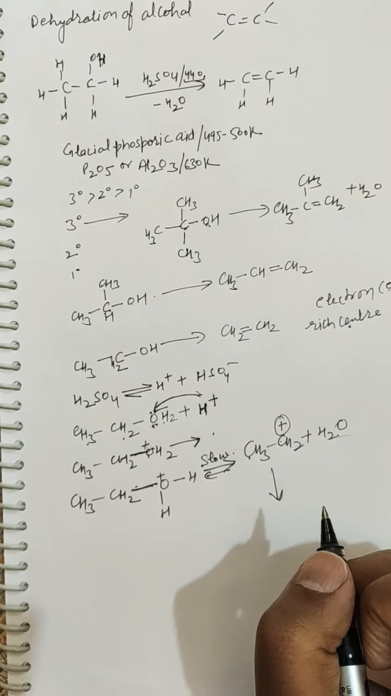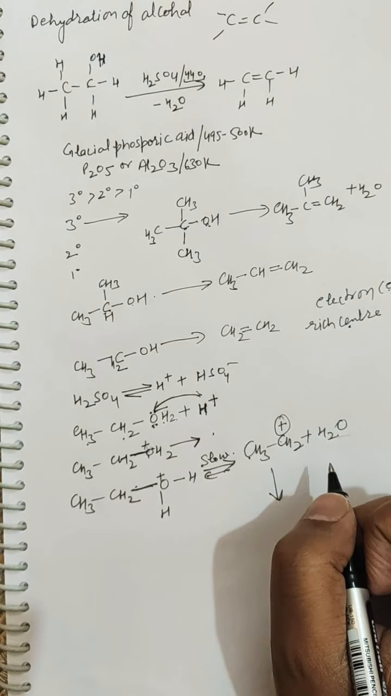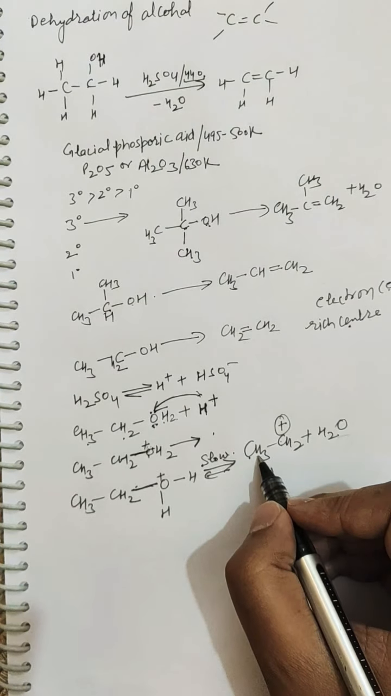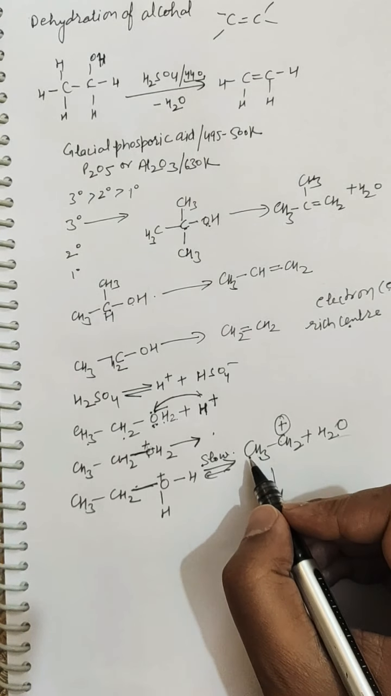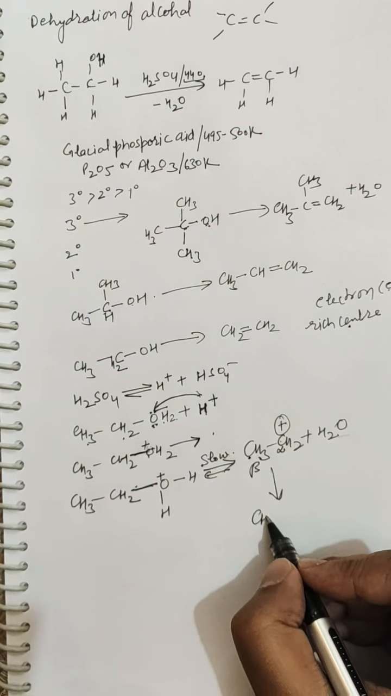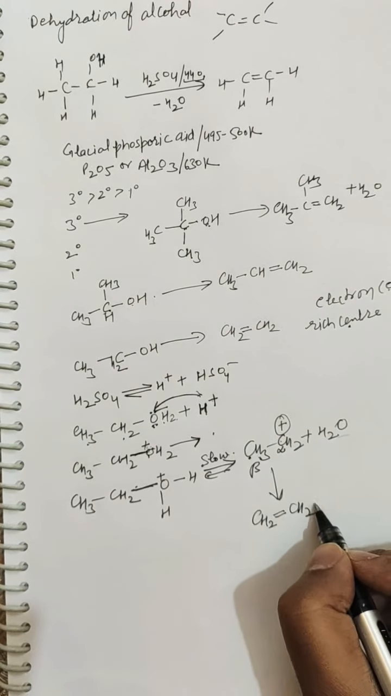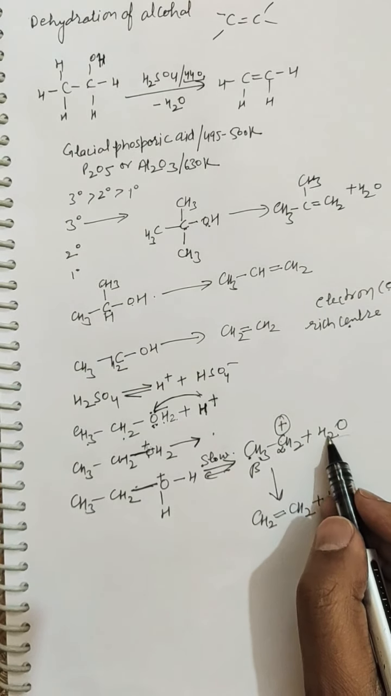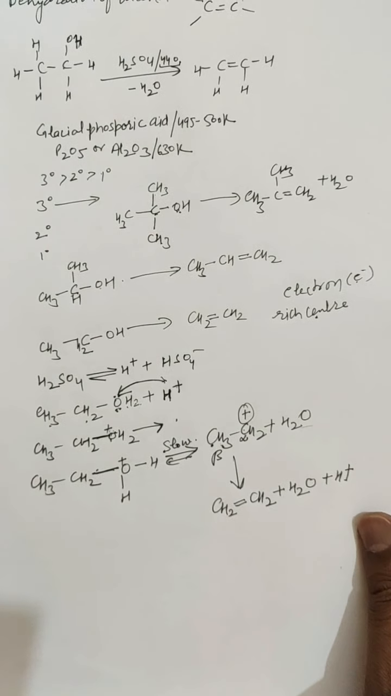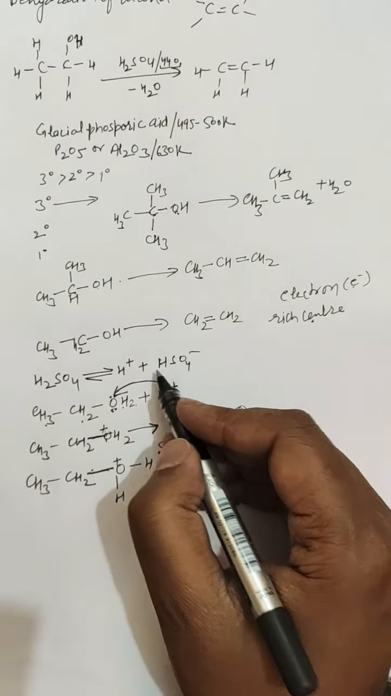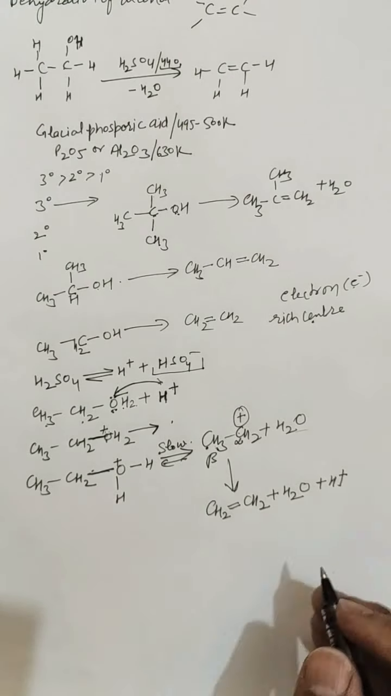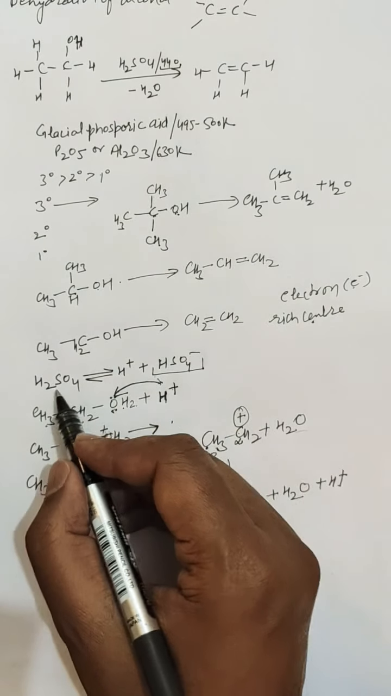In the last step there will be the formation of alkene. The carbocation formed in the above step loses a proton from the beta carbon to form the alkene. So it will lose any of the hydrogens from this beta carbon. This is the alpha carbon and this is the beta carbon. So it will lose a proton from the beta carbon to form the alkene. Water is already formed, plus this proton is lost, and this proton will go to this anion and combine with it to form sulfuric acid.